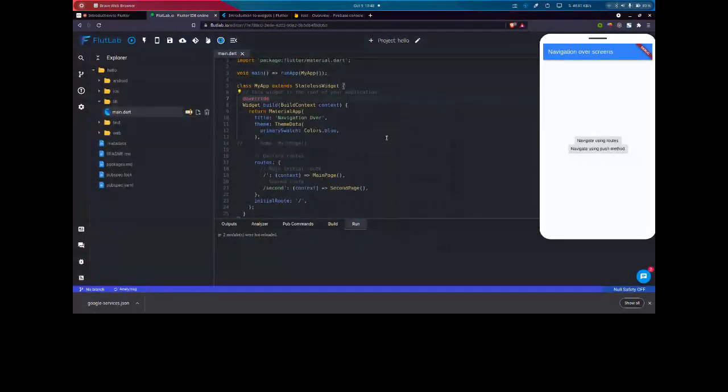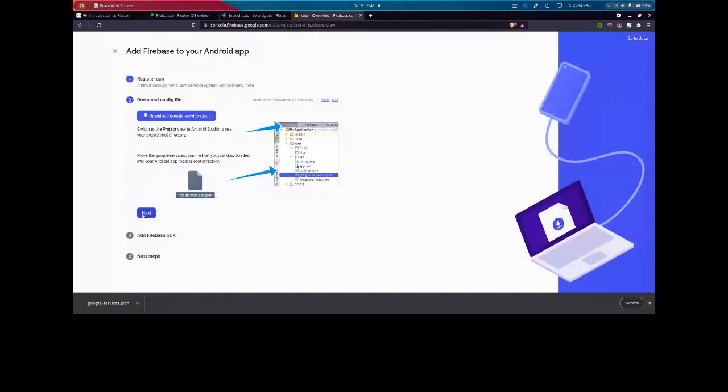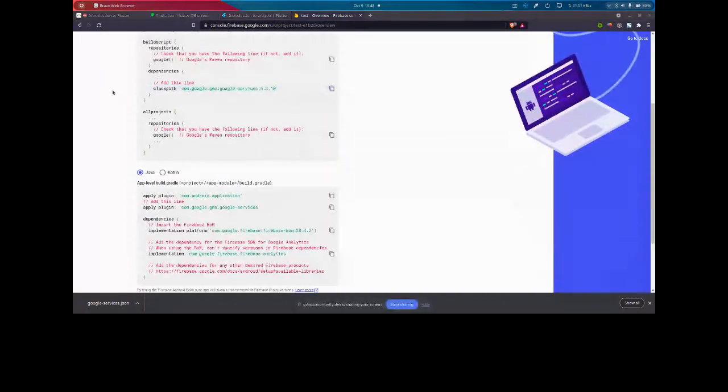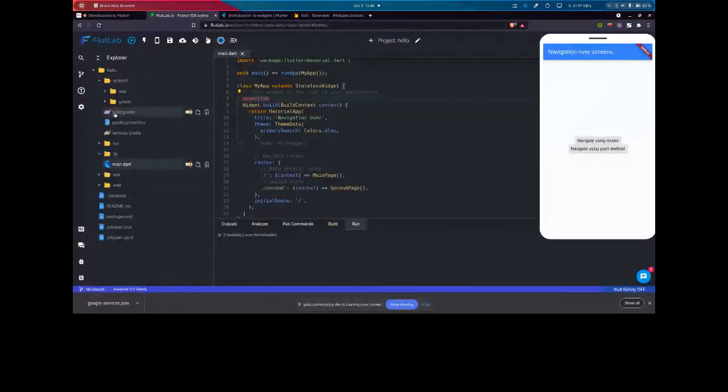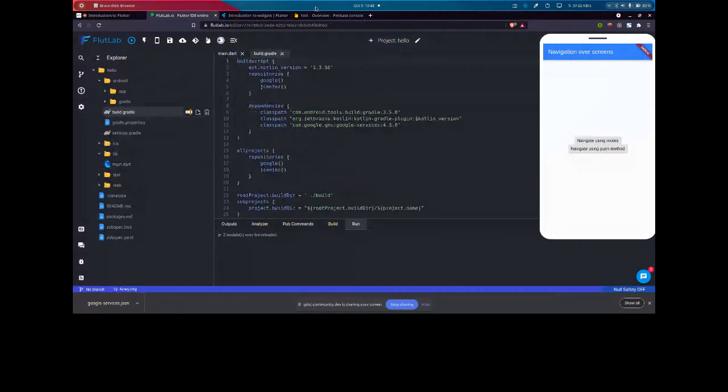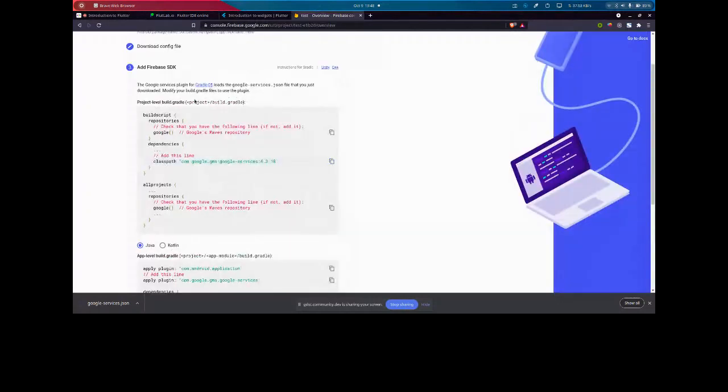So with the connect button, our application will get connected to Firebase. Then these are the things we have to do on our Android part. It means I have to change the Gradle files as it says. It says to add this line to our build.gradle file. So copy this line.